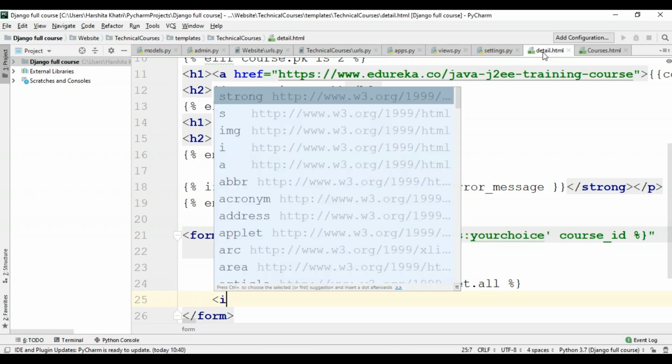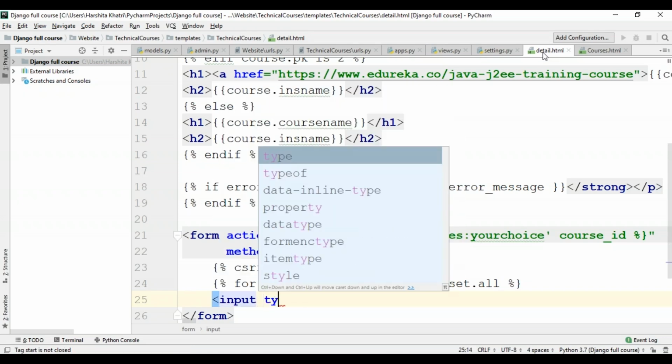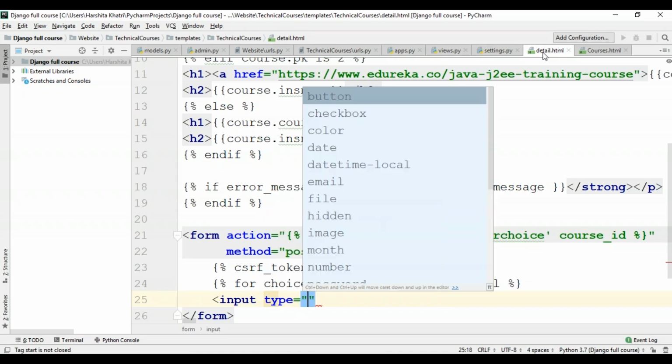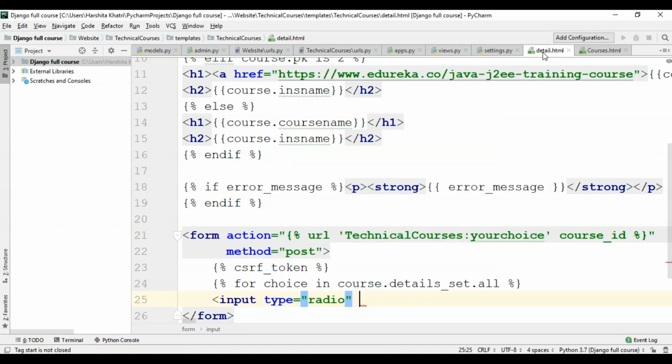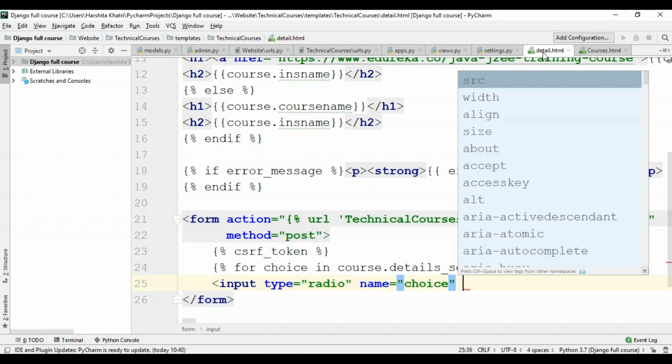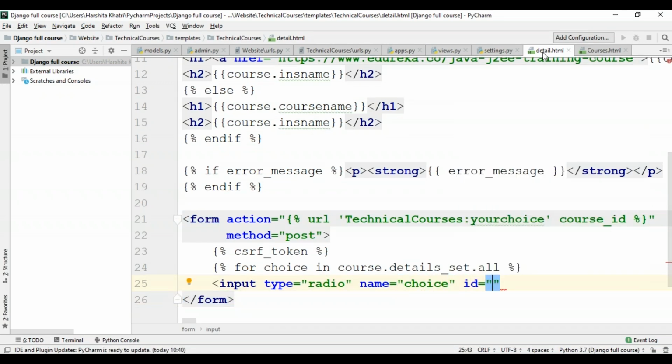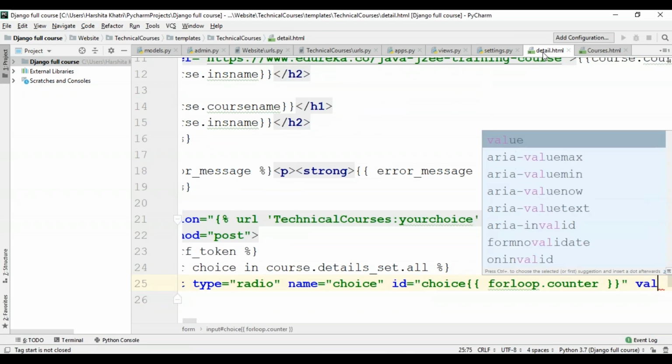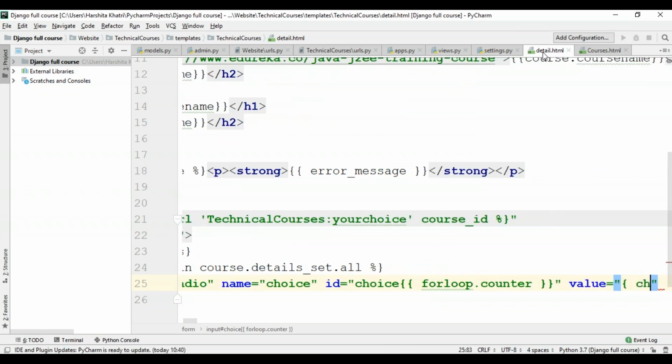So here the input type will be radio, and the name is going to be choice. I'll just name it as choice, and ID will be choice, and that is going to be forloop.counter, and the value will be the choice ID.